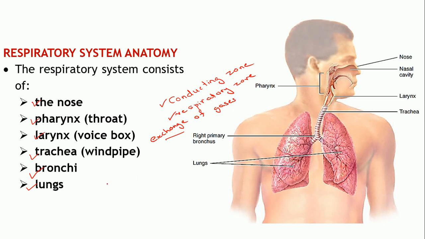That is the oxygen and the carbon dioxide. Oxygen will be entering into the body and carbon dioxide will be given out, because that's a gaseous waste.